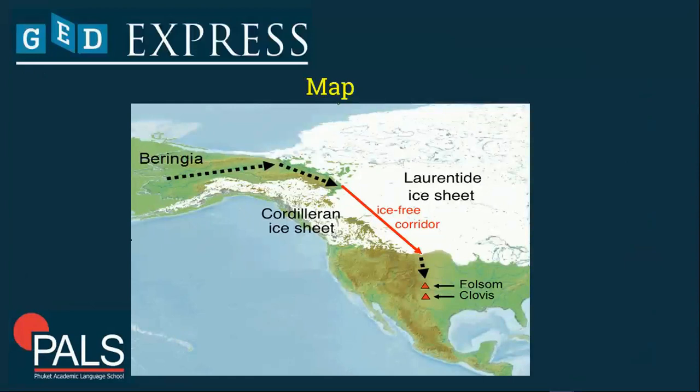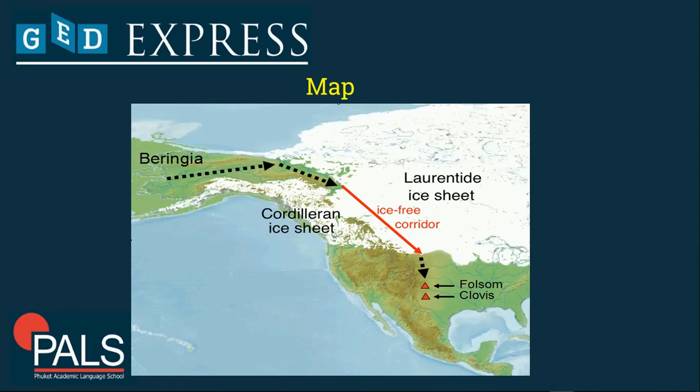Now, as you can see here, this is the map of America before. If you can see over there the arrows, we have the three arrows: Beringia, and in the middle, the Cordilleran ice sheet. The ice sheet is over there. You can see the contour or the platform of the map. You have the Laurentide ice sheet and the ice-free corridor.